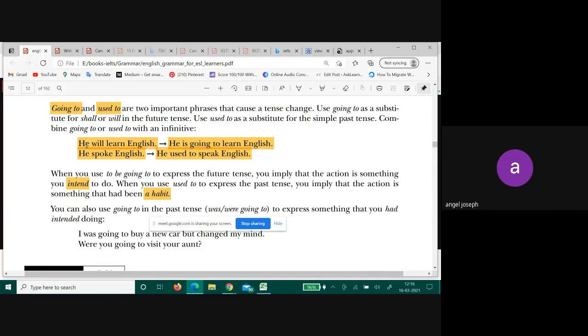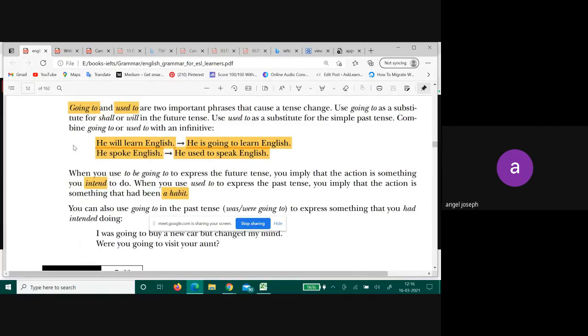He will learn English. Instead of writing it as he will learn English, we can also write it as he is going to learn English. This gives us an understanding that this action is going to happen in the future. Learning English is going to happen in the future. So that's why we use the term going to. Okay. So instead of will, what did we use? Going to.